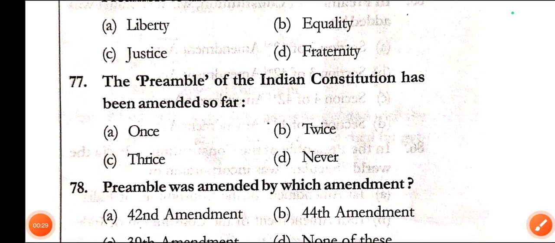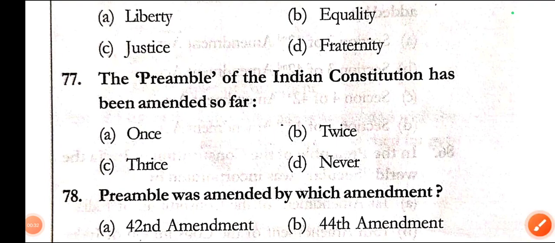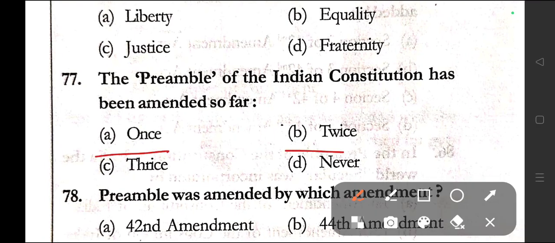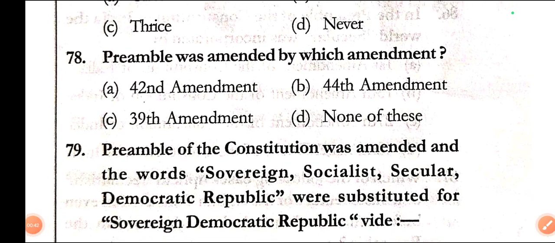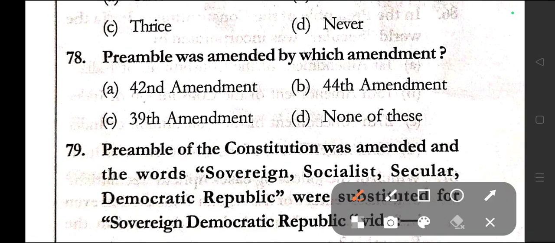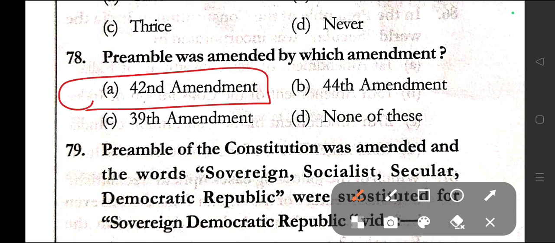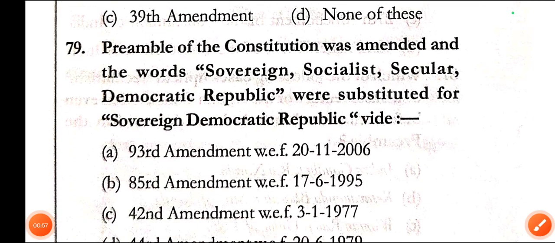Question number 77. The preamble of the Indian Constitution has been amended so far. Options are once, twice, thrice, never. Here the correct answer is option A, that is once. Question number 78. Preamble was amended by which amendment? Options are 42nd Amendment, 44th Amendment, 39th Amendment, none of these. Correct answer here is option A, that is 42nd Amendment. By 42nd Amendment Act, the preamble has been amended.